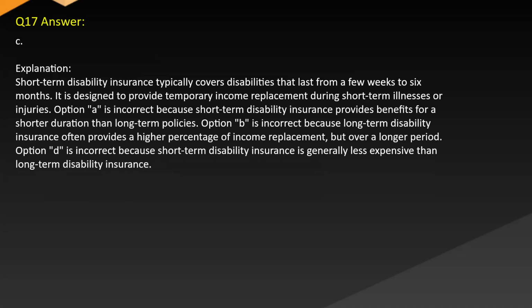Answer: C. Explanation: Short-term disability insurance typically covers disabilities that last from a few weeks to 6 months. It is designed to provide temporary income replacement during short-term illnesses or injuries. Option A is incorrect because short-term disability insurance provides benefits for a shorter duration than long-term policies. Option B is incorrect because long-term disability insurance often provides a higher percentage of income replacement, but over a longer period. Option D is incorrect because short-term disability insurance is generally less expensive than long-term disability insurance.